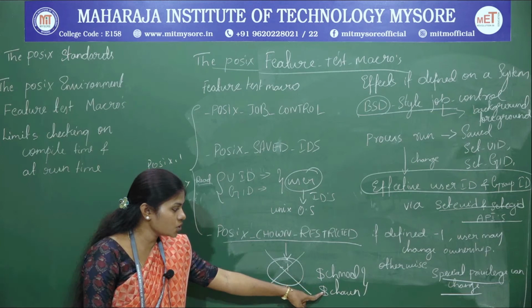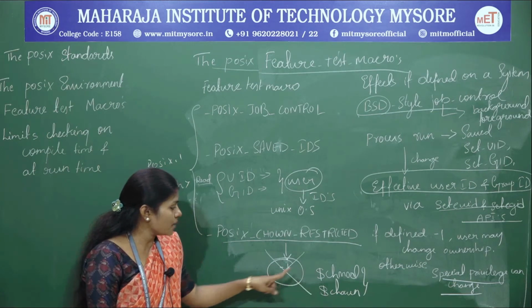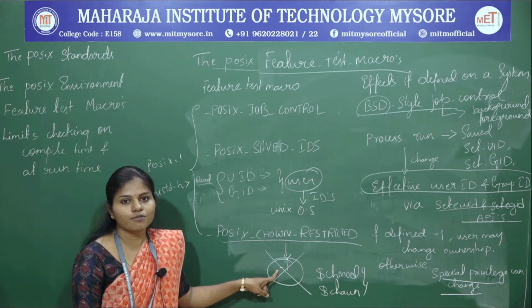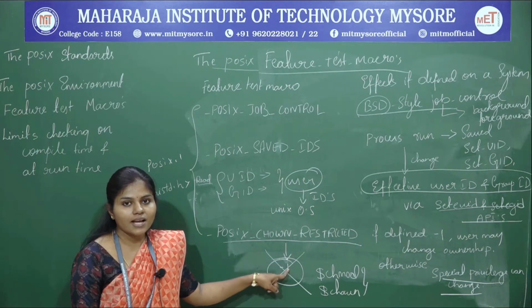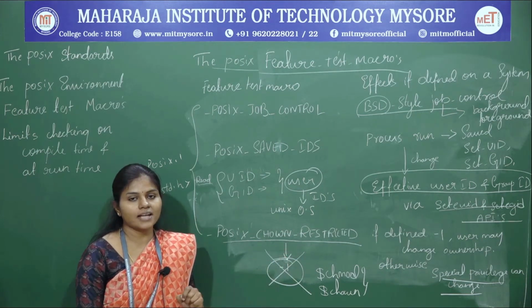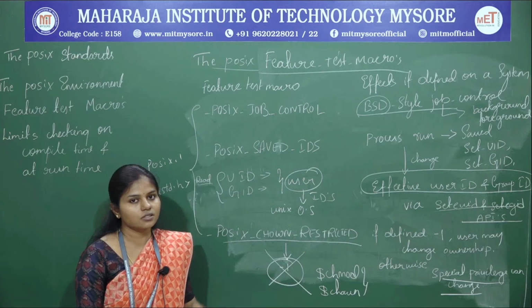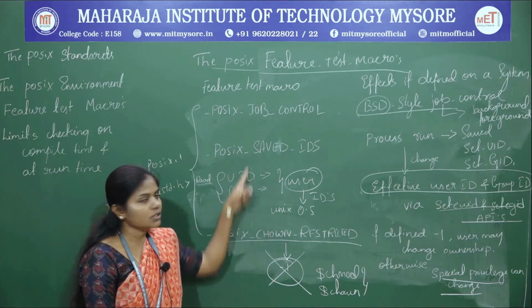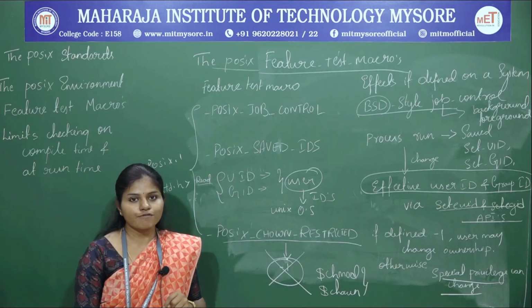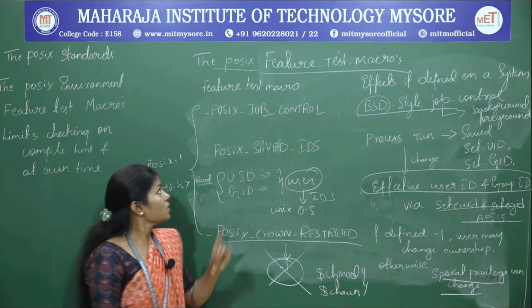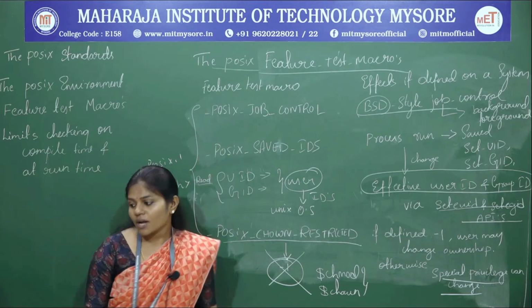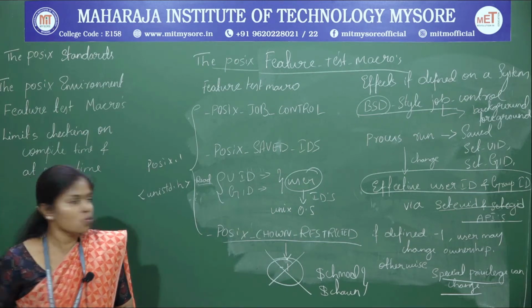So we can change the ownership when it is defined with -1. Otherwise only the super user can access the file. So these are the three important manifest constants in POSIX. Now let us see the other two.